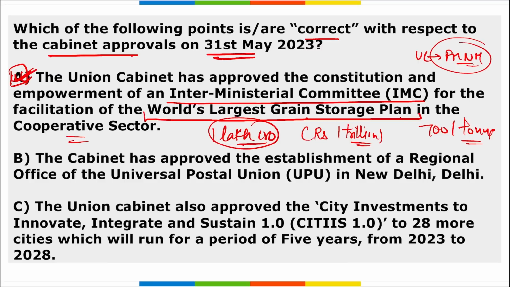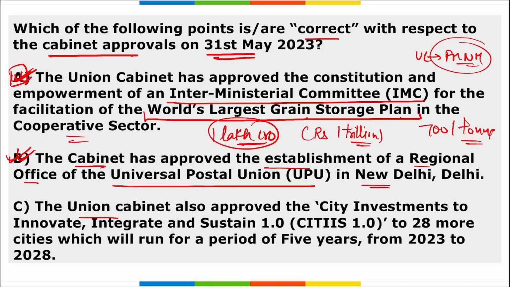Second, the cabinet approved the establishment of a regional office of the Universal Postal Union in New Delhi. So yes, absolutely this is correct, and this office would focus on UPU development cooperation and technical assistance in various collaborations. Option B is also correct.